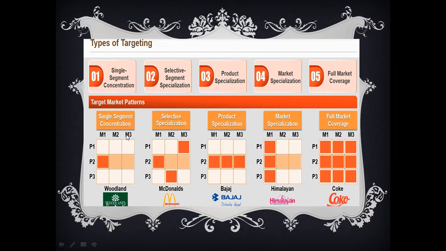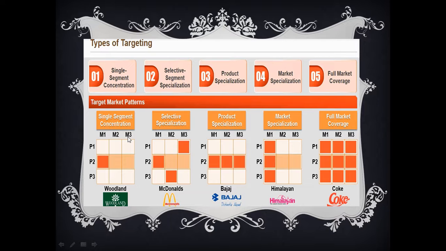And M1, M2, M3 stand for the market segments. Imagine there is a market in front of us, and we just segmented the market into three segments, based on any variable or pattern, like maybe geographical segmentation, or psychographic, behavioral, whatever it is. And let's understand there are three products: P1, P2, P3 are the products, and M1, M2, M3 are the three market segments of a particular market.